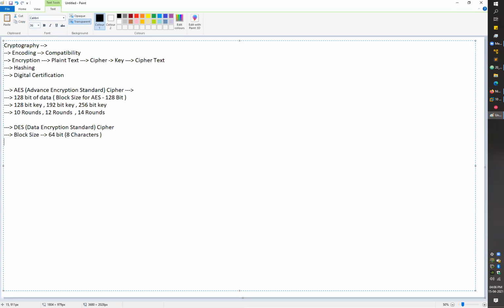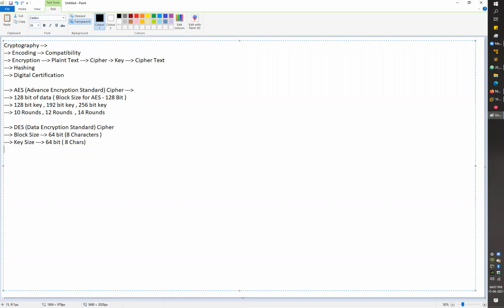If I talk about the key size, the key size for DES was 64 bits. So you just have to specify 8 characters in the key. The maximum key size was 8 characters, or 64 bits.